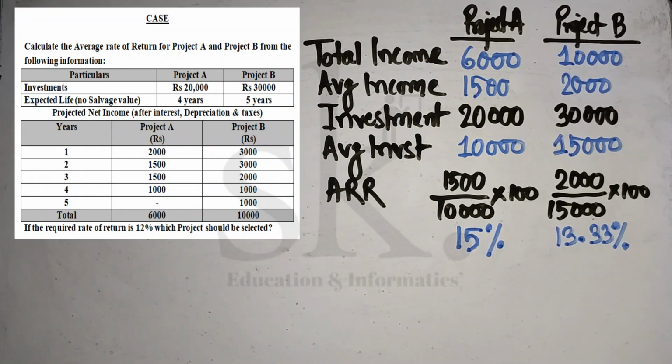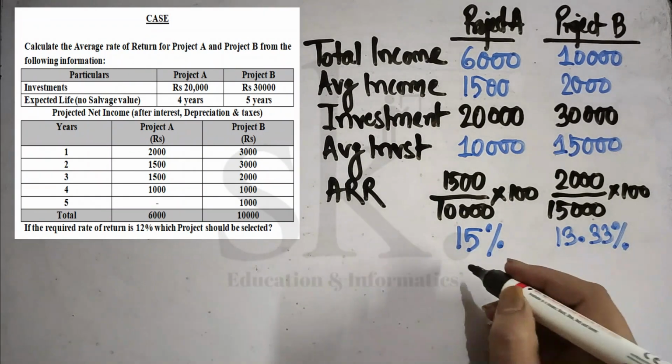Now see, the company expects a 12% return, but project A is giving a 15% return. Project B is giving a 13.33% return. So both the projects are good, because your expectation is 12%, and project A is giving 15%, project B is giving 13.33%. So what will be my answer? My answer will be that we can accept both the projects.